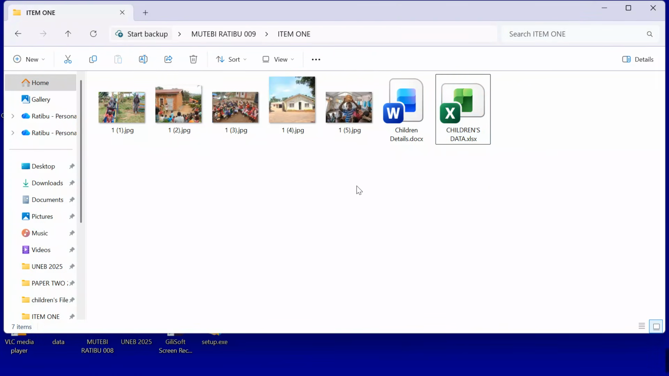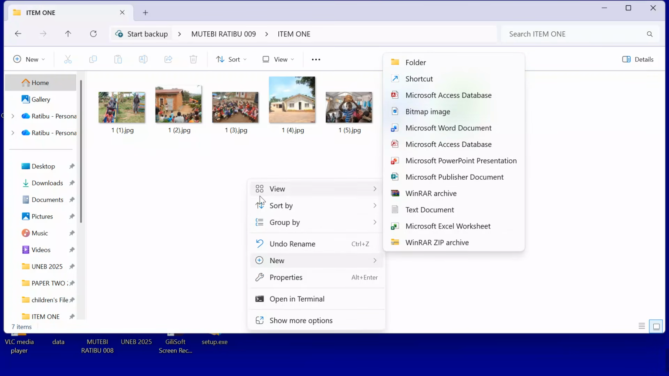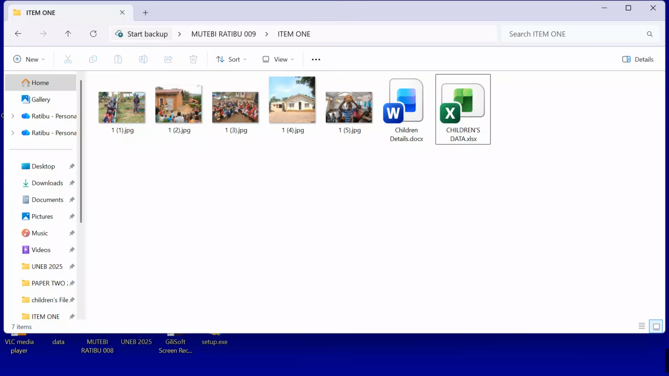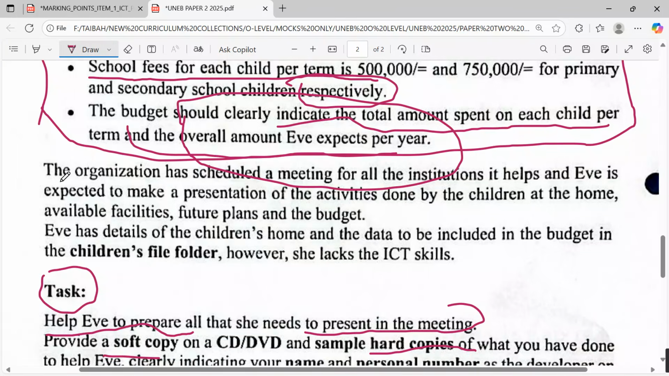Yes. Now, after doing all that, I'm going to go on. I open a Word file. I compose a simple report. You might ask, teacher, why a simple report? It is a simple report because now, when you check into the scenario, the organization has scheduled a meeting for all the institutions it helps, and Eve is expected to make a presentation of the activities done by the children at the home, available facilities, future plans, and the budget.